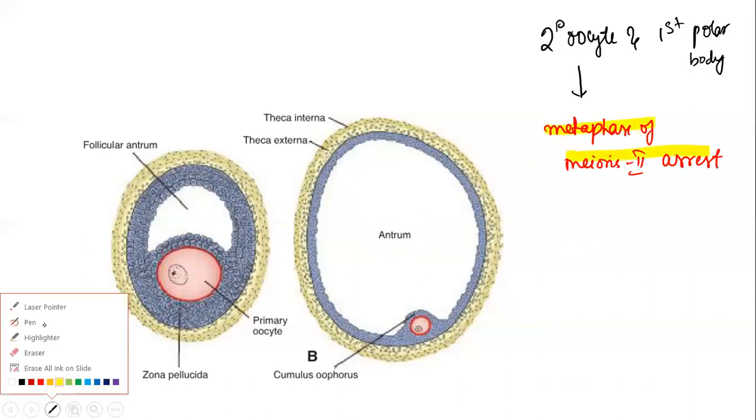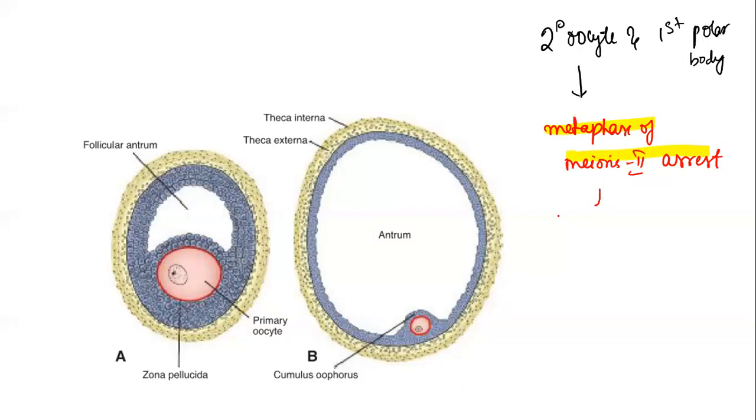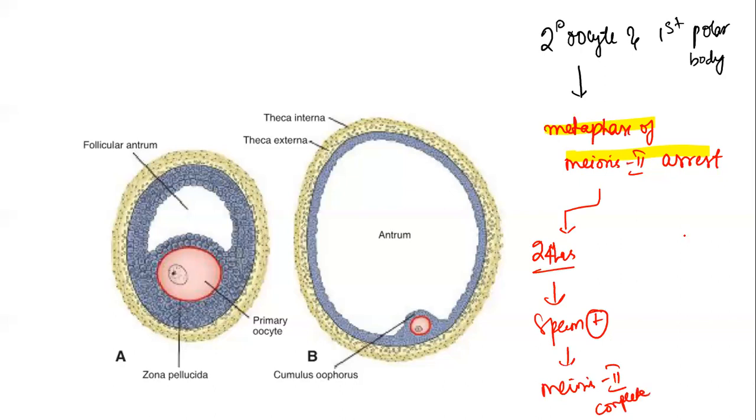Within 24 hours, if the sperm comes, fertilization takes place and meiosis II will be complete. If the sperm is not going to come, then the corpus luteum that is formed.